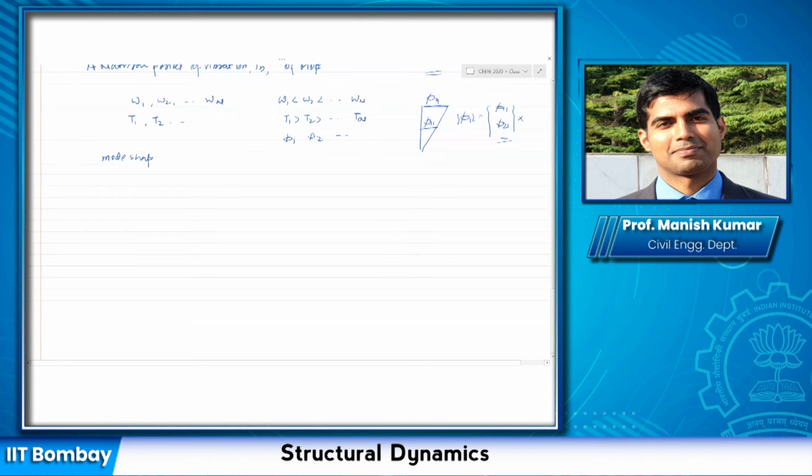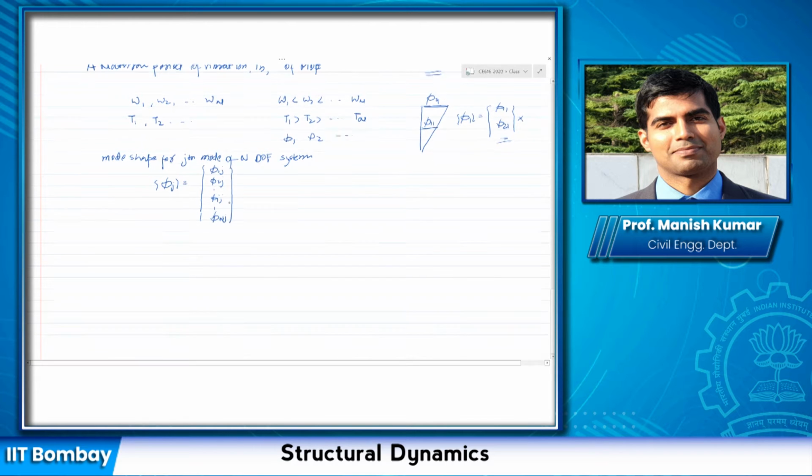So if I have the mode shape for the jth mode of an n degree of freedom system, how am I going to write it? The vector phi j would be phi 1j, phi 2j, phi ij, and then phi nj.